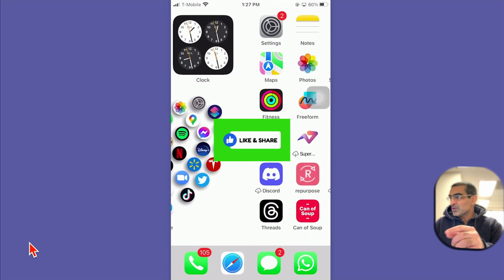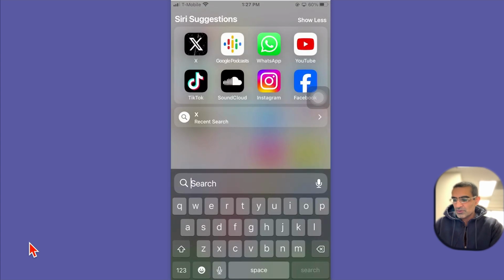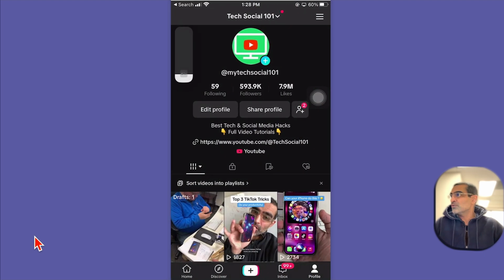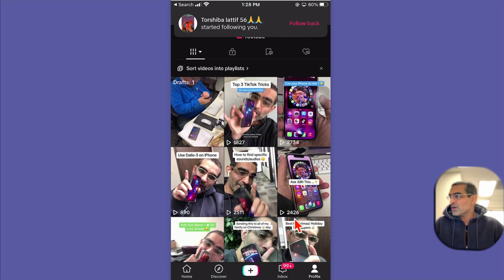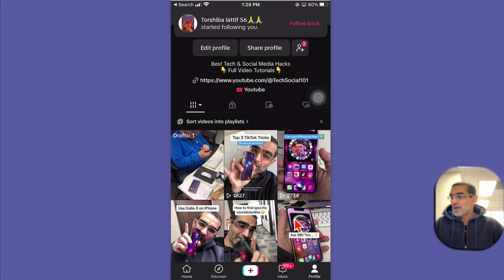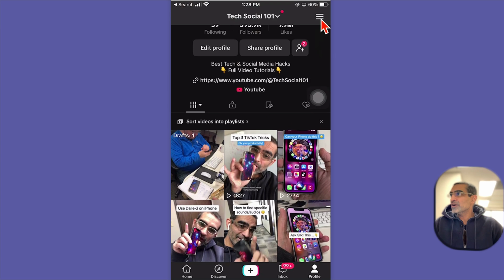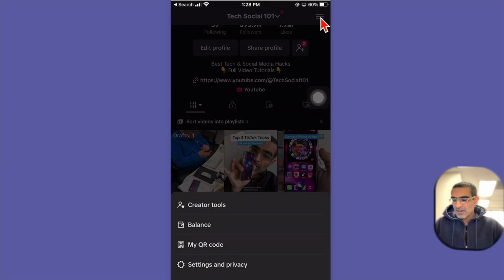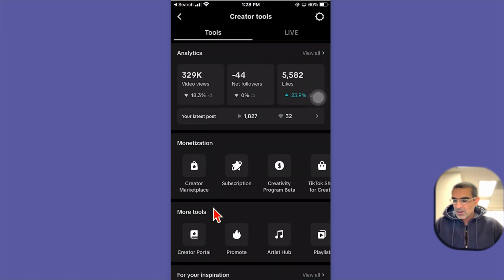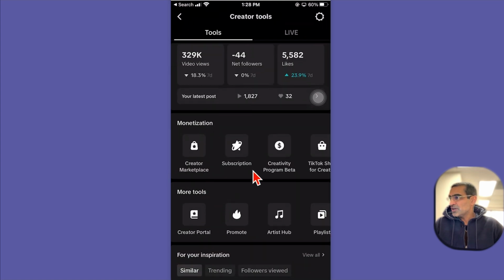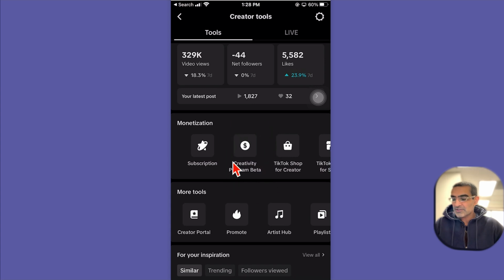So really simple. Let me jump into this. Let's go to one of my TikTok accounts. This is one of the TikTok accounts that I have. Now, to access your TikTok Creativity Program Beta, you're going to click on these three bars and then Creator Tools, and then under Monetization, different programs. And here is the Creativity Program Beta. So let's click on this.